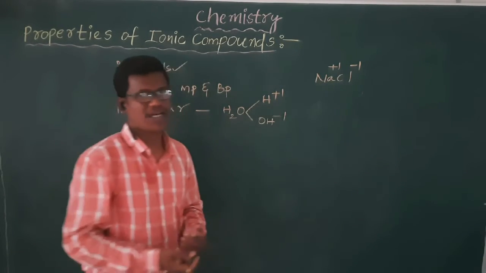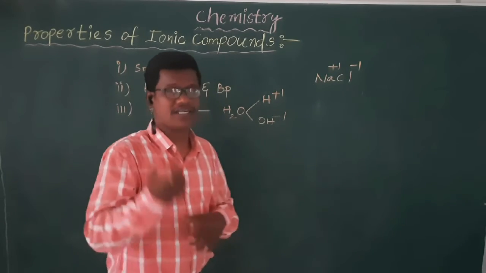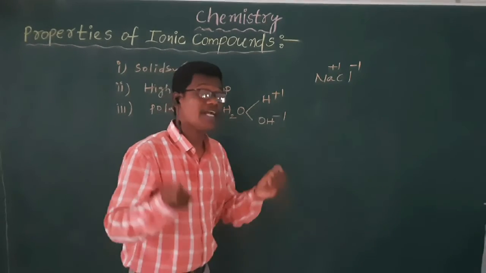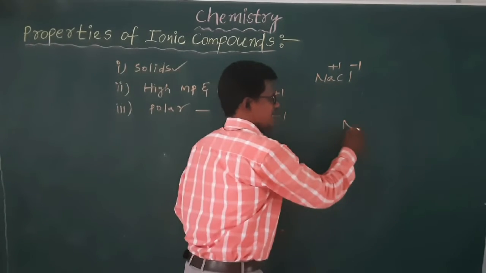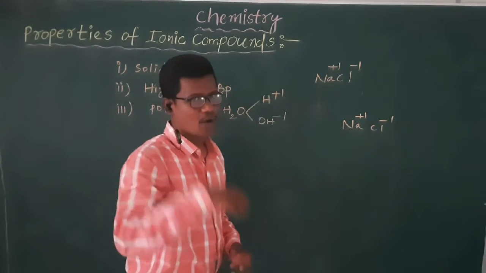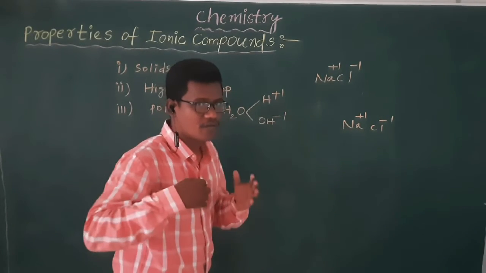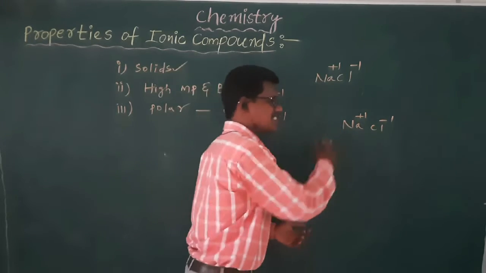So I will tell you a small important point. The point is, when we add salt, sodium chloride, to the water, what mechanism happens? So NaCl, actually Na+1 Cl-1. When you keep that sodium chloride in the water, this mechanism happens.